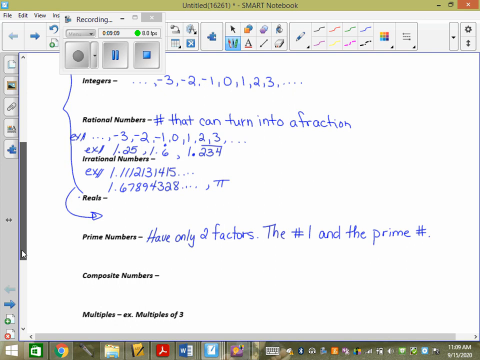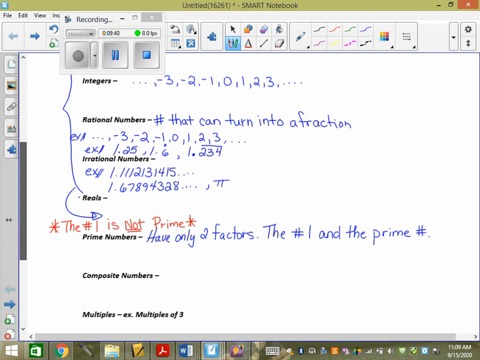So we're going to write this above here with a star. The number 1 is not prime. So when you go to list prime numbers, please do not list the number 1 as one of them. It is not. So prime numbers have only two factors, the number 1 and the prime number.